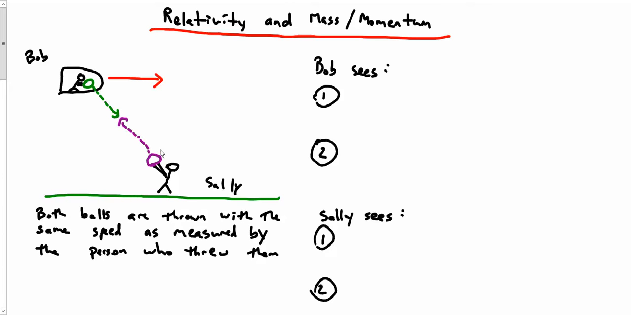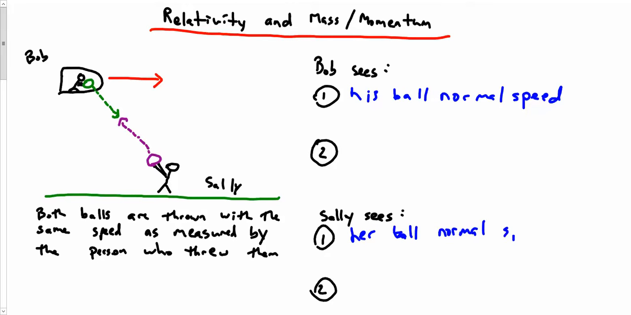So, what does Bob see? He sees his ball at normal speed, yes? And when Sally looks at her ball, she sees her ball at normal speed, because those balls are in their frame of reference. Everything's fine. Now, when Bob looks at Sally's ball, because of time dilation, if Bob was looking at Sally's clock,